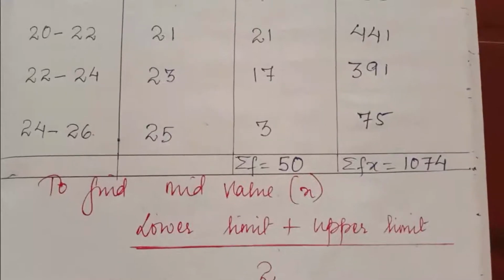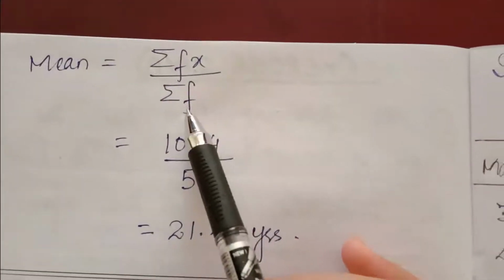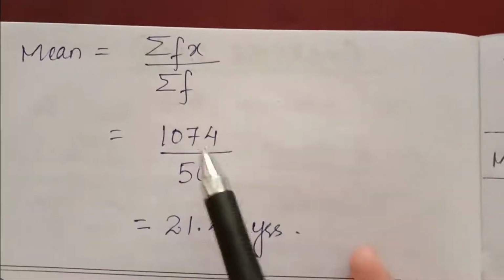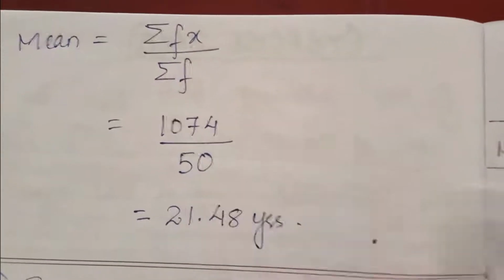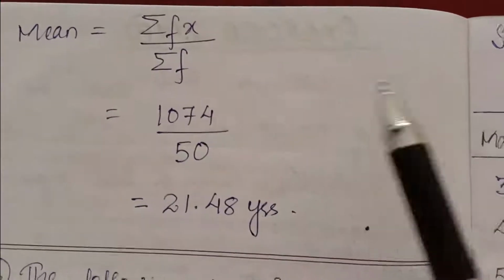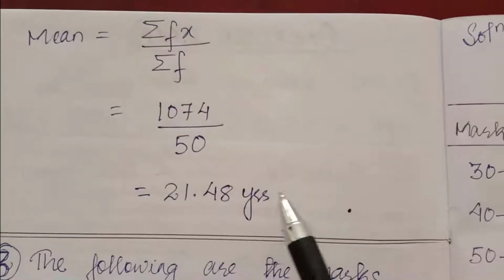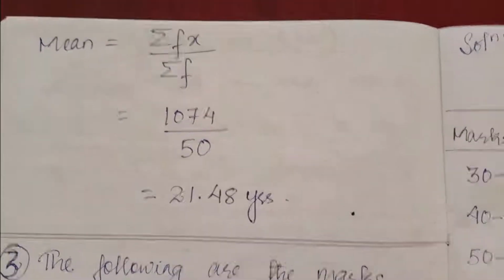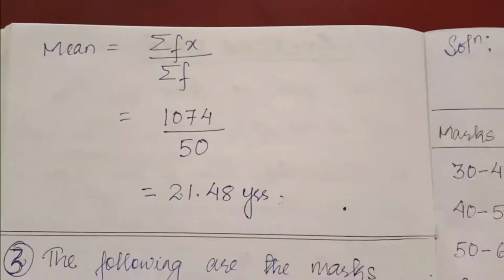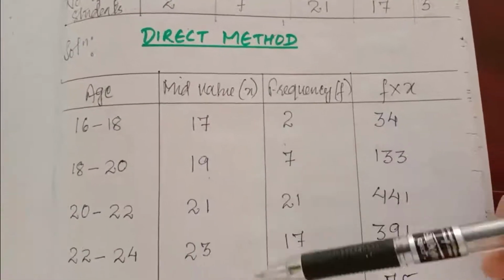Now we have to find the mean. The formula for mean is summation fx by summation f. So summation fx is 1074 divided by summation f, 50. You cancel it and you will get the answer 21.48 years. So the mean age is 21.48 years. So this is the direct method. If the question is like this, the process is this. Only one column you have to add.